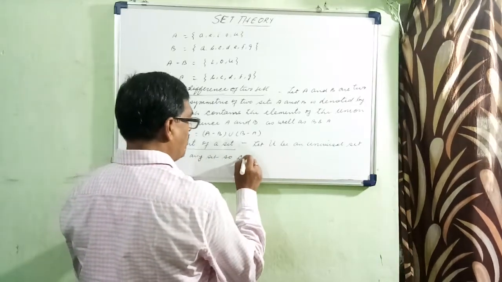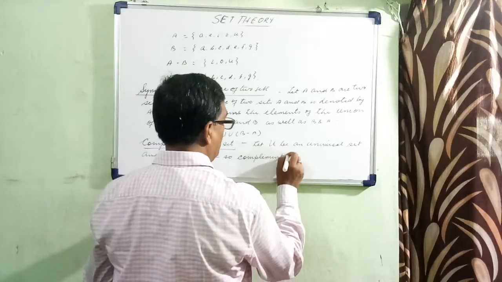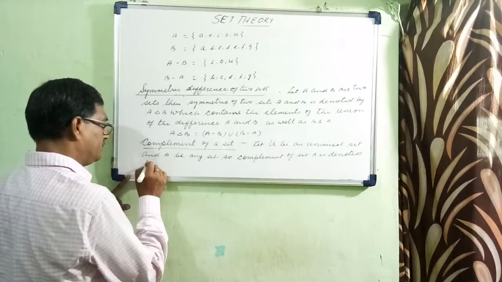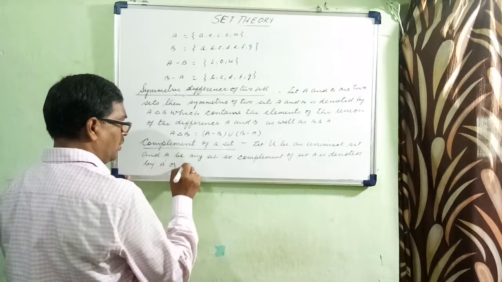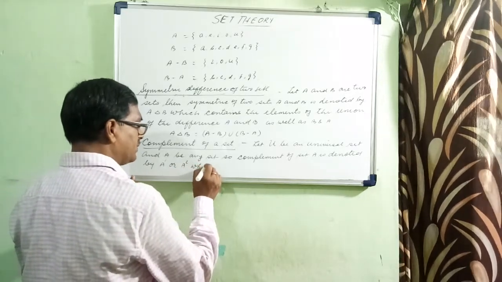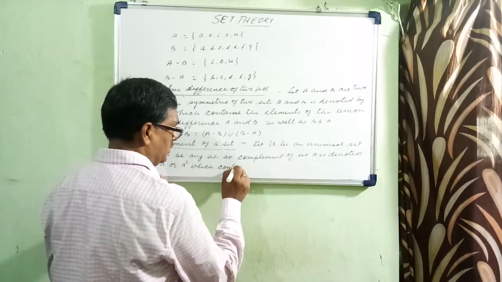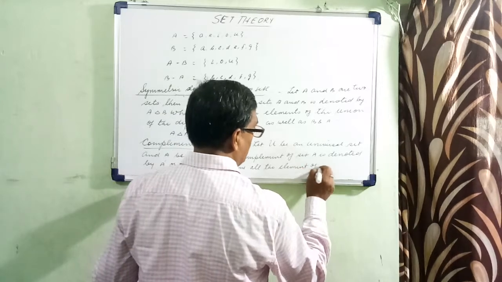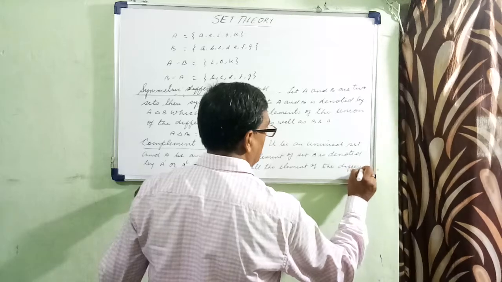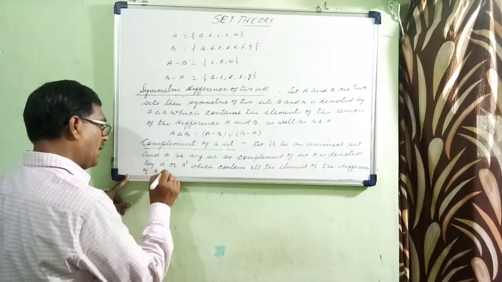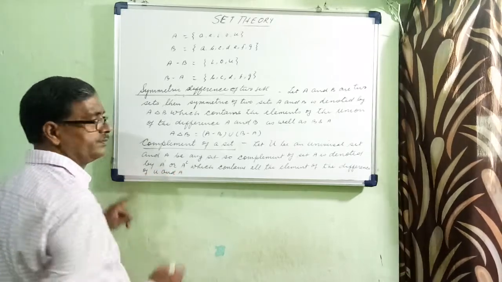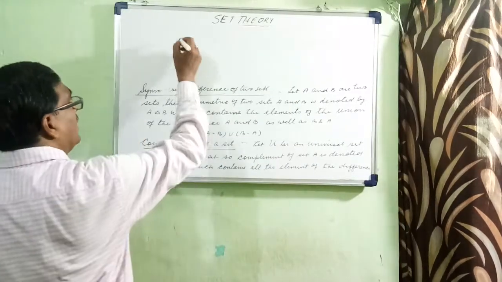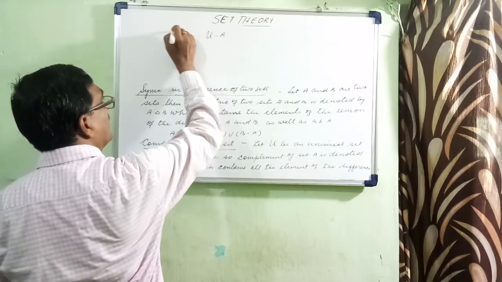The complement of set A is denoted by A prime or A to the power C, which contains all the elements of the difference of U and A. That means we can say that A complement is equal to U minus A.